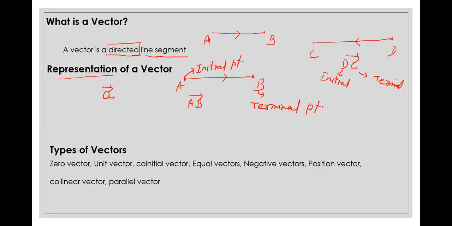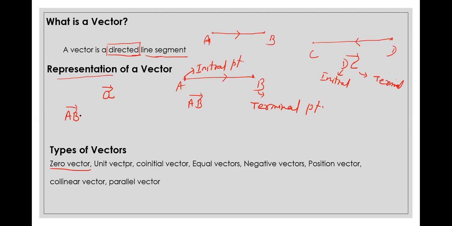Okay, now since we know what a vector is and how to represent it, now types of vectors. In types of vectors, the first one is the zero vector. Another thing I want to tell you: whenever we say the AB vector, the directed line segment AB, a line segment only means it has length.